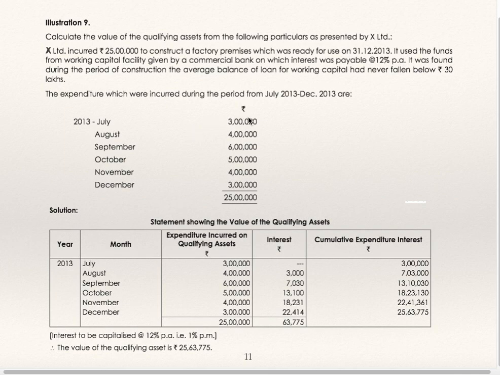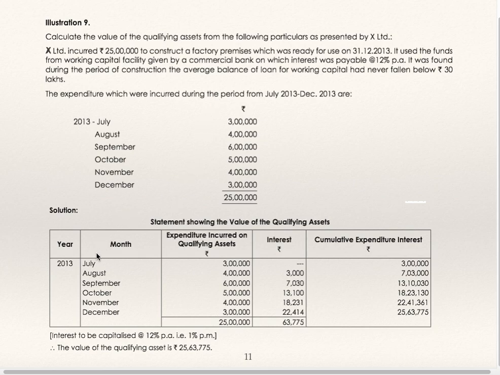They have incurred 3 lakhs in July, 4 lakhs in August, 6 lakhs in September, 5 lakhs in October, 4 lakhs in November, 3 lakhs in December, total 25 lakhs for construction of factory premises. For that, a working capital loan from a commercial bank is taken at the rate of 12% interest per annum. You are supposed to calculate the value of the qualifying asset.